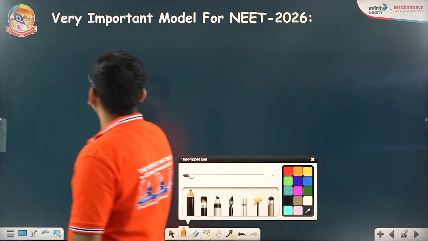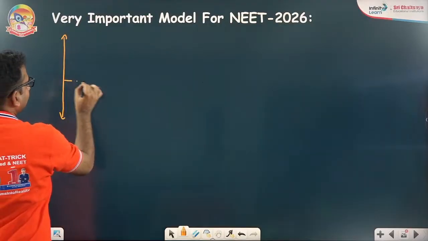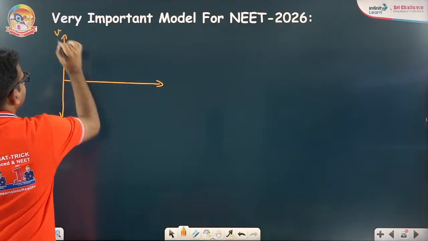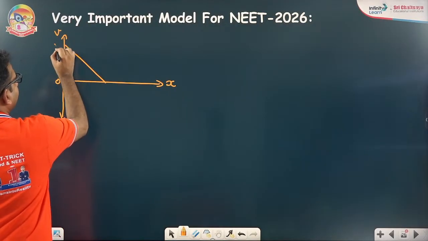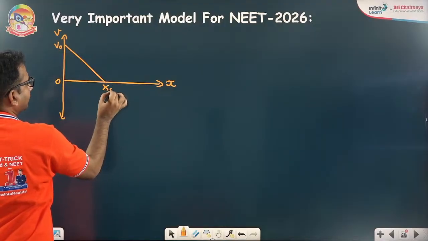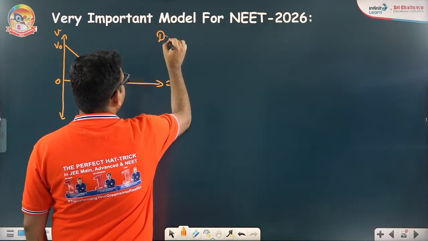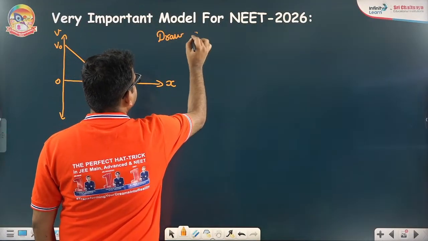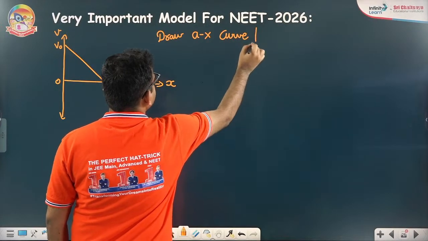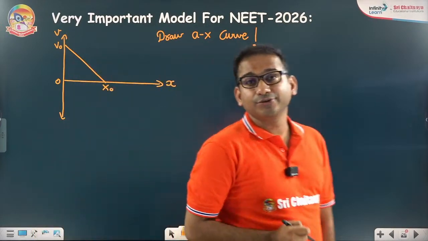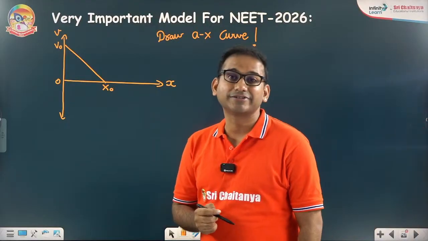The problem is, the examiner is giving you the Vx curve, the velocity versus position curve, and the graph is this, V0, X0. This is the graph. And the question is, draw the AX graph. Draw the AX curve. Vx curve is given to you and Ax curve is required.